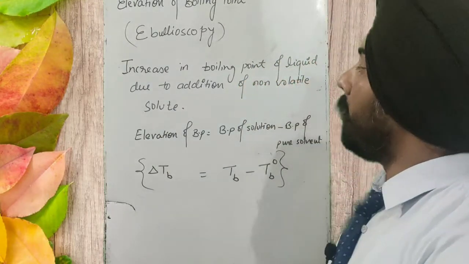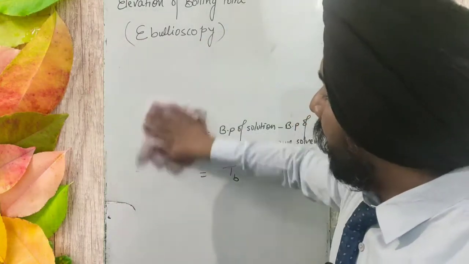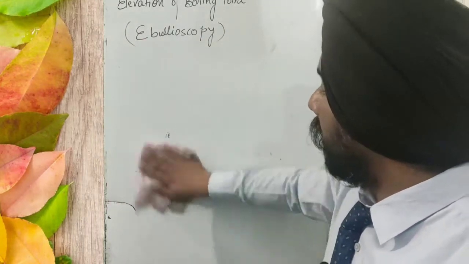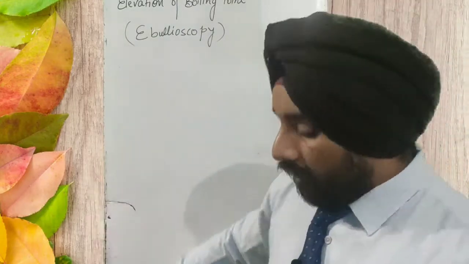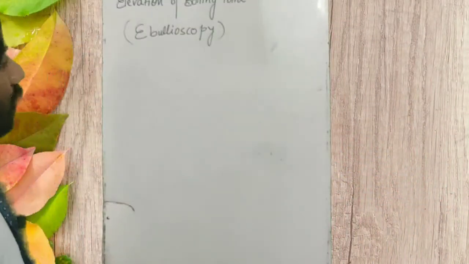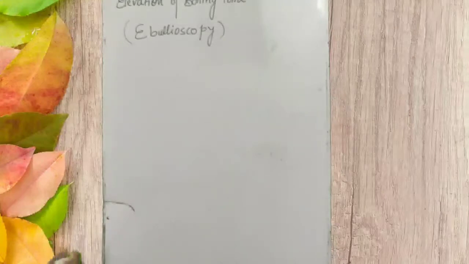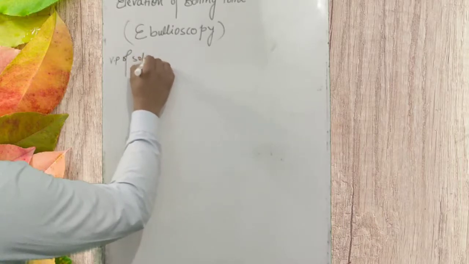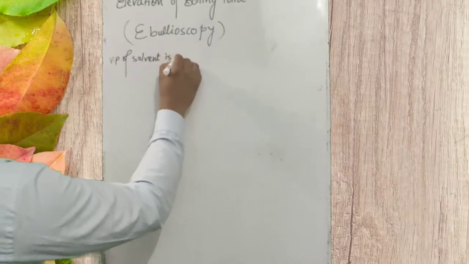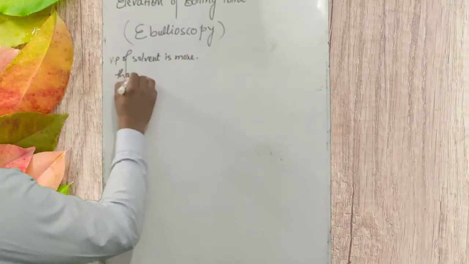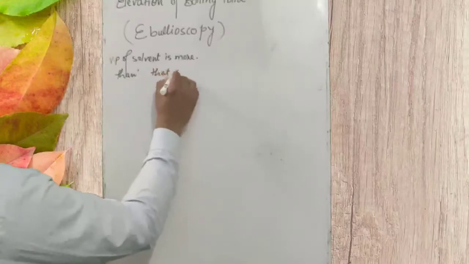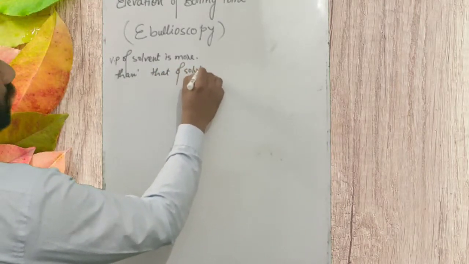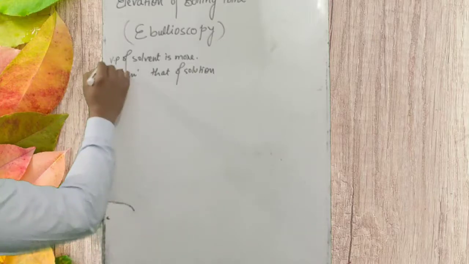So a graphical representation we have to do for this. What is that graphical representation about? We have understood two points. First, the vapor pressure of solvent is more than that of solution. You have to remember this point for drawing this graph.